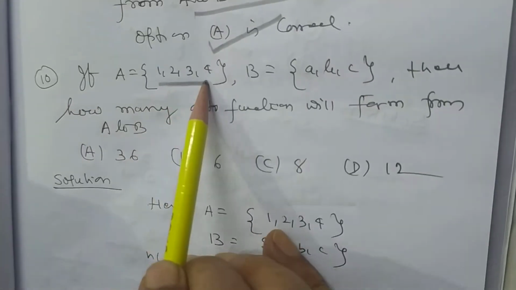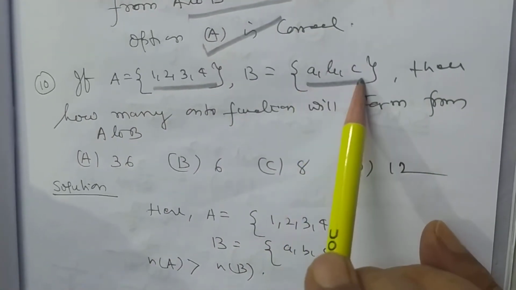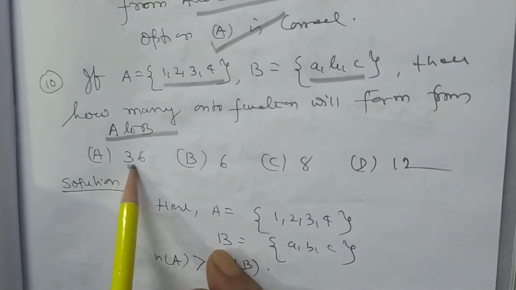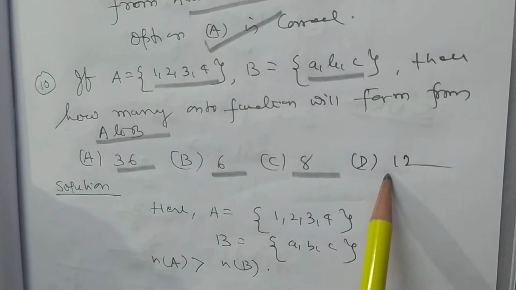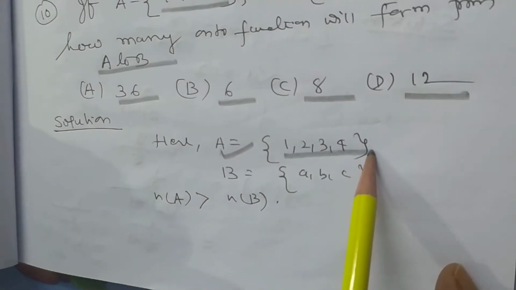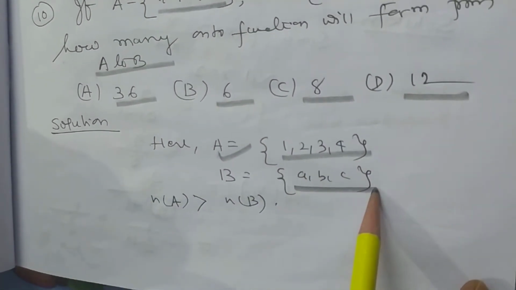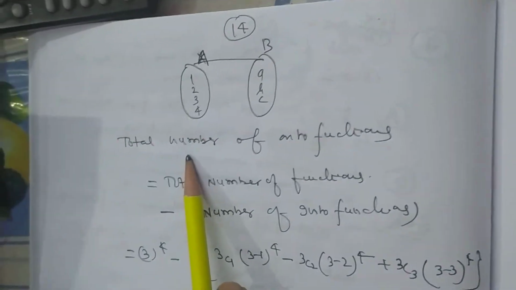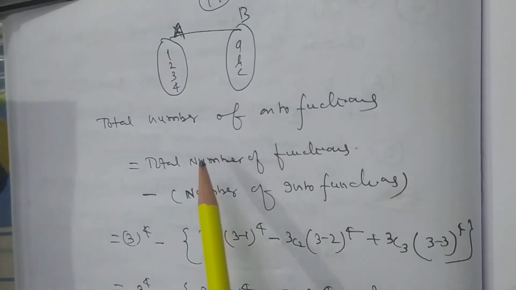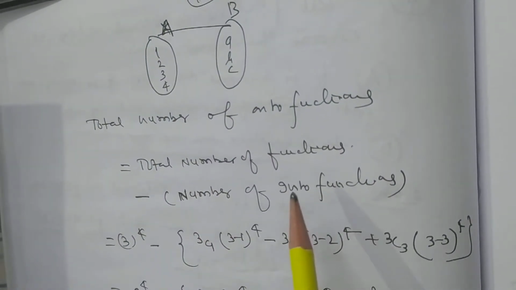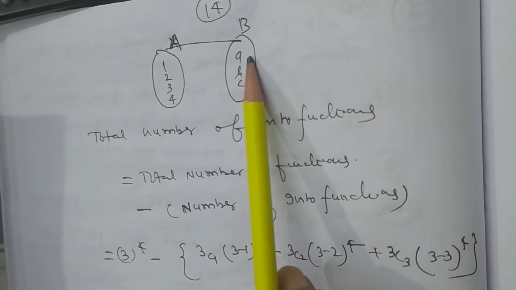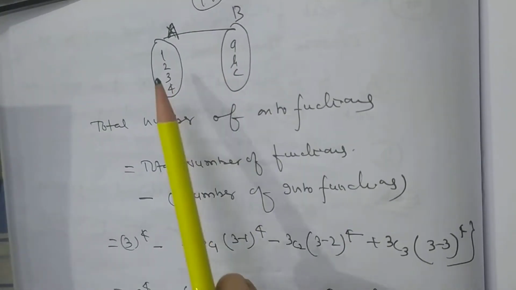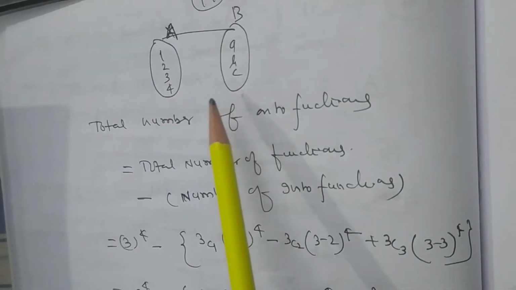Now we want to discuss problem number 10. If A is equal to collection of elements 1, 2, 3, 4, B is equal to a, b, c, then how many onto functions will form from A to B? Options: 36, 6, 8, 12. Cardinal number of A is greater than cardinal number of B. So number of onto functions is equal to total number of functions minus number of into functions. So total number of functions, see this: 1 has 3 chances, 2 has 3 chances, 3 has 3 chances, 4 has 3 chances, 3 to the power